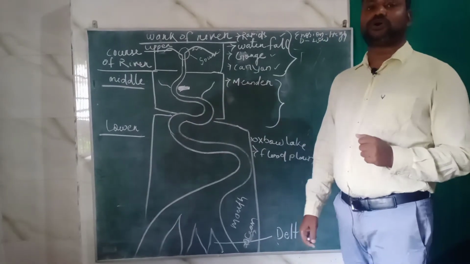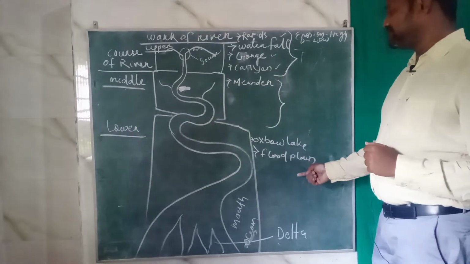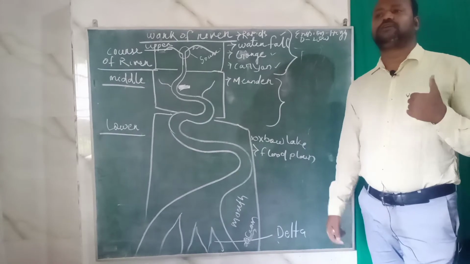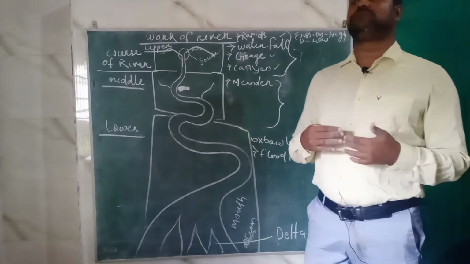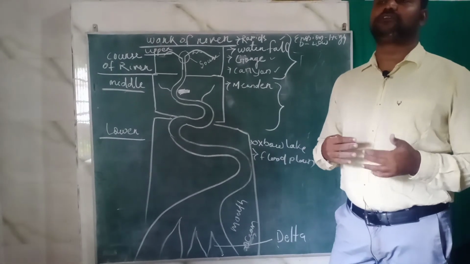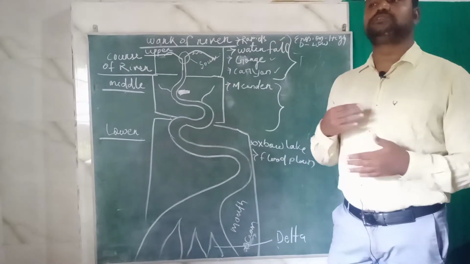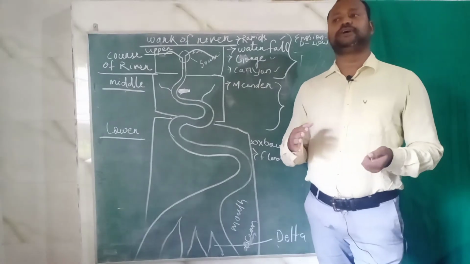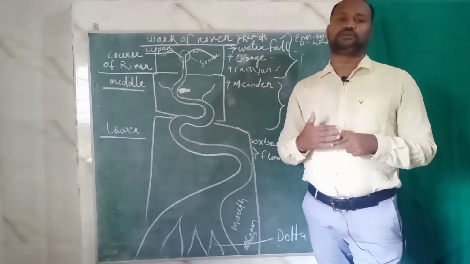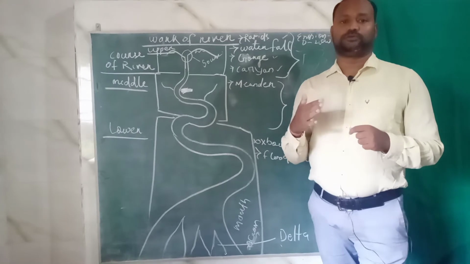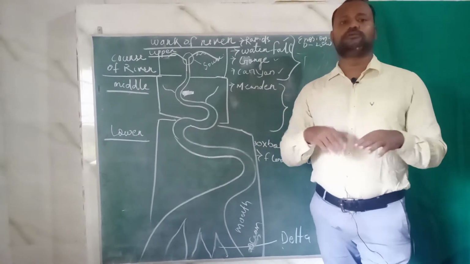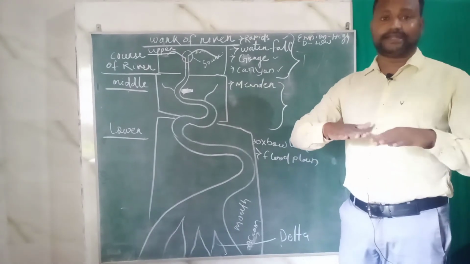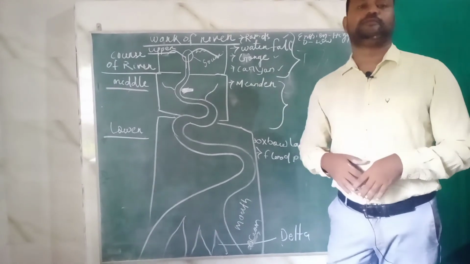Let's discuss Oxbow Lake. Here I have written Oxbow Lake mostly forms in the lower course. Because when the river comes to the lower course, the speed of the river water slows down, because in the lower course the slope of the river reduces. As you know, the speed of the water depends upon the slope. If it flows through a steep slope, the speed of the water will be more, and if it flows through a gentle slope, the speed of the water will be less.